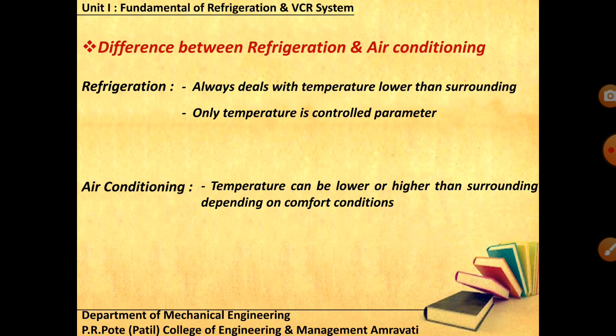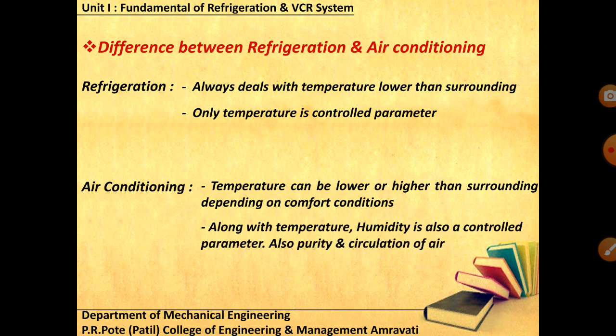This is the first thing. The second thing is about the parameter which you are controlling. In refrigeration, only one parameter you are going to focus on, that is temperature. But when I'm talking about air conditioning, along with the temperature, you need to control the humidity also. It also comprises the concept of purity and circulation of air. So you will have to control them simultaneously in air conditioning: maintain the temperature, maintain the humidity, and there must be proper purity of air and proper circulation of air. So these are the controlling parameters of air conditioning. Whereas in refrigeration, we are talking about only one thing, that is temperature, and that should be lower than the surrounding temperature.